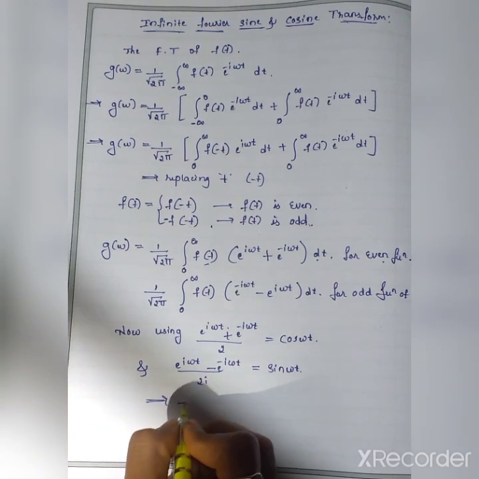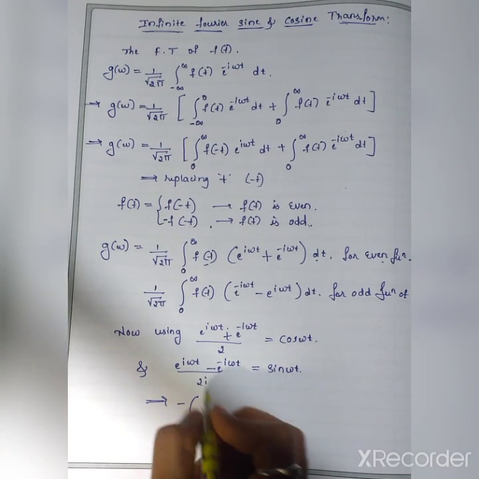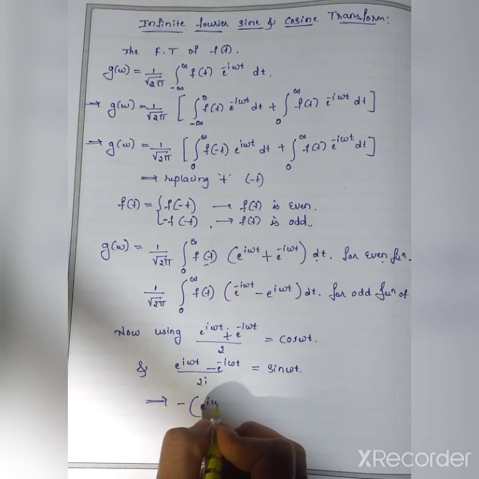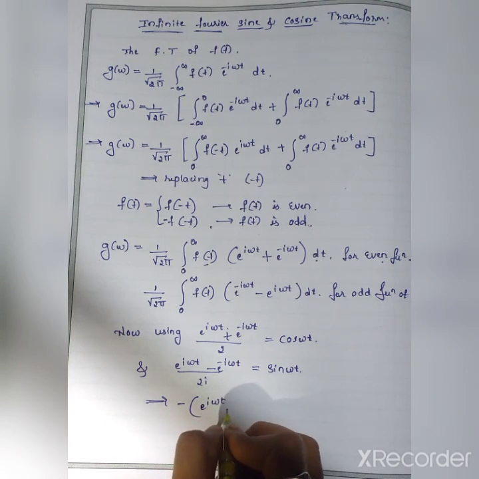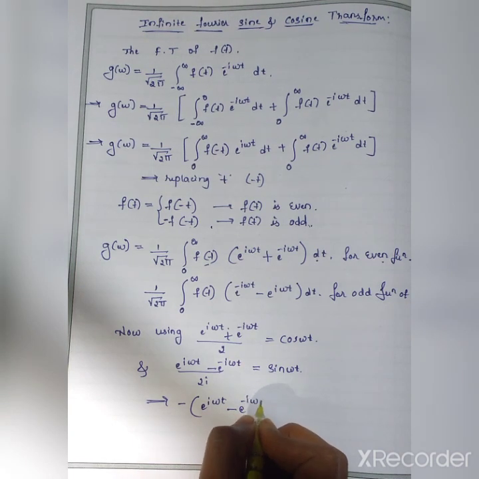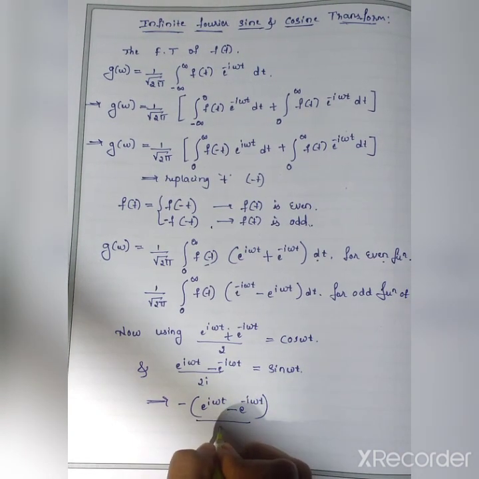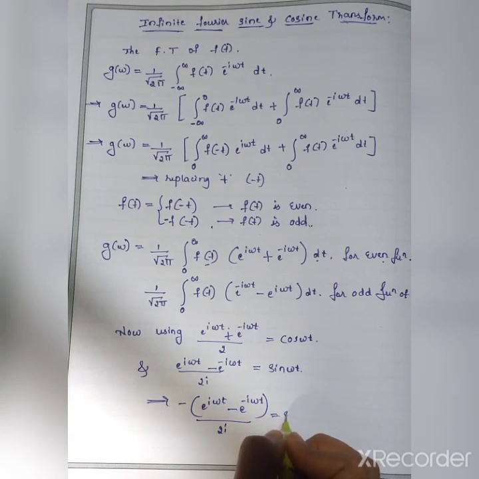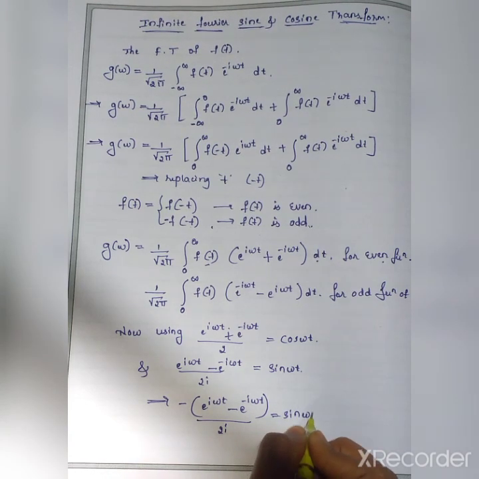So that's why take minus common here. Means what? e raised to i omega t minus e raised to minus i omega t, divided by 2i, that is equal to sin omega t.